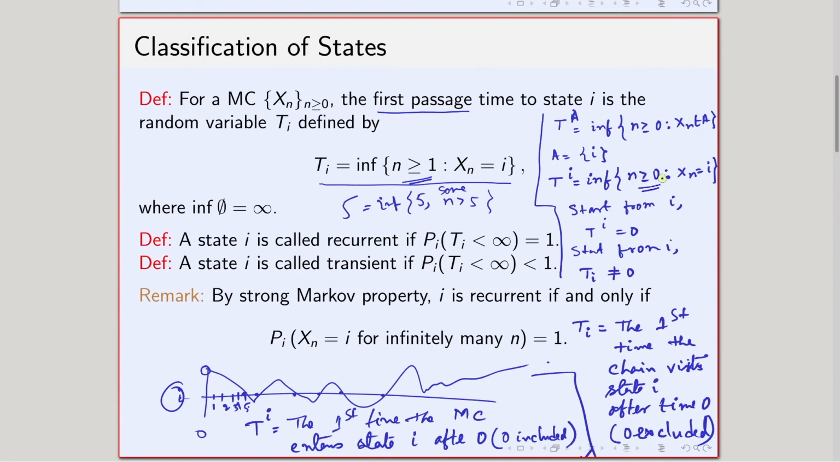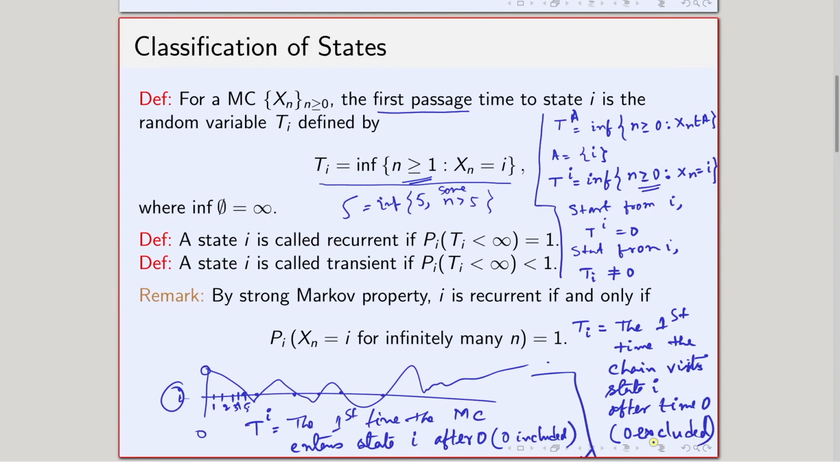In case of hitting time, 0 is included. So, if I start from I, in 0 time I will be in I, so the hitting time will be 0. But in case of the first passage time, once I see I, then after how many times I will again come back to I, that is what is important. So, 0 is not included. Both of them are after 0, but in one case 0 is included, in the other case 0 is excluded. So, this is basically the first passage time.